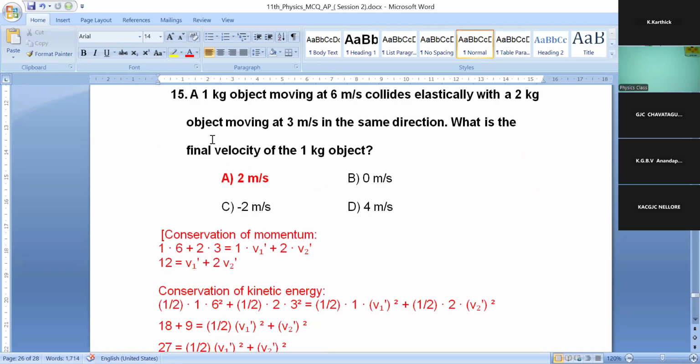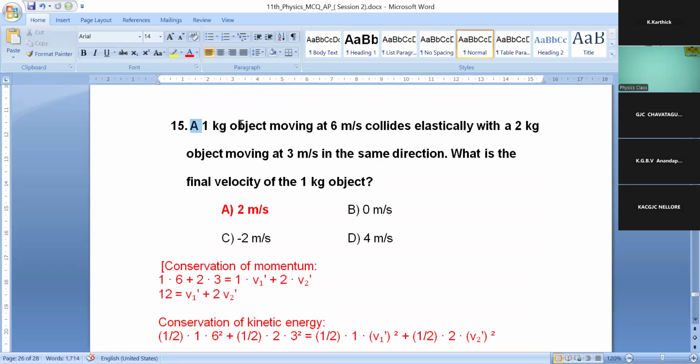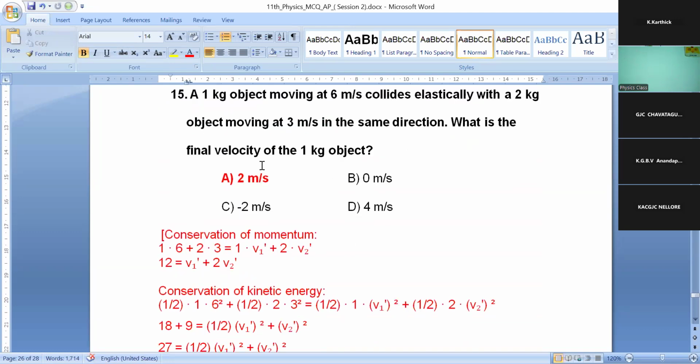15th question. A 1 kg object moving at 6 meters per second collides elastically with a 2 kg object moving at 3 meters per second in the same direction. What is the final velocity of the 1 kg object? Clear? Okay. Already we know there is conservation of momentum in this collision topic.